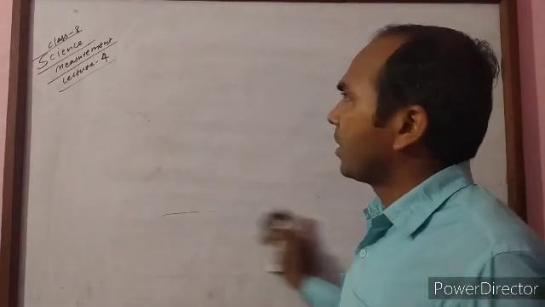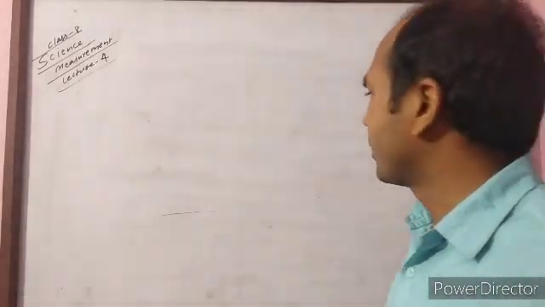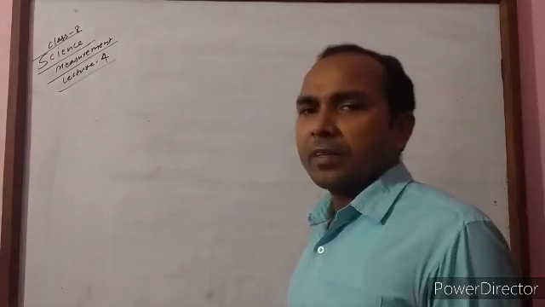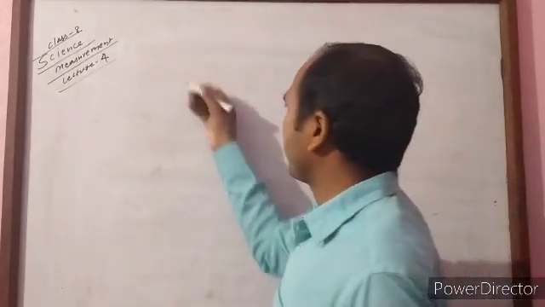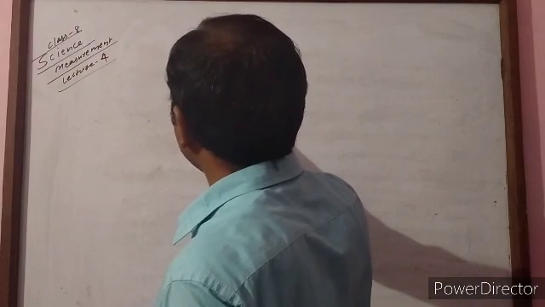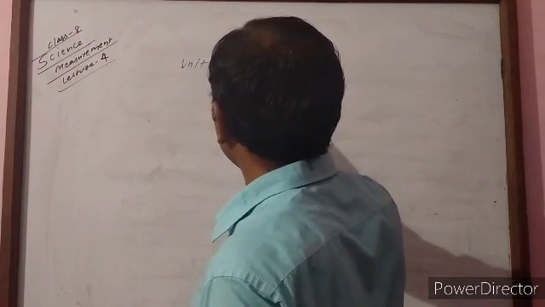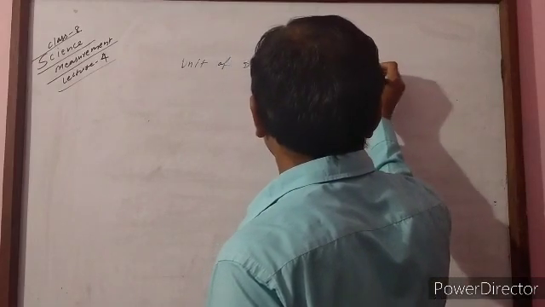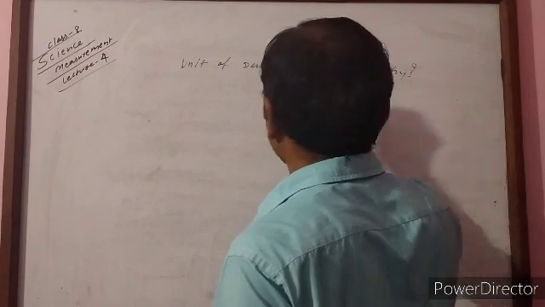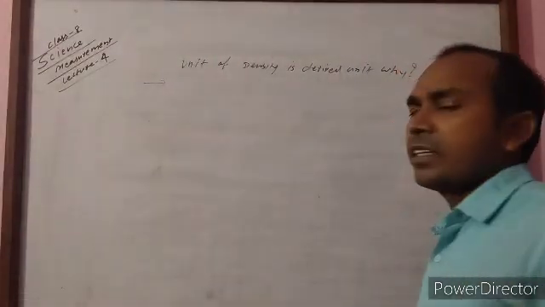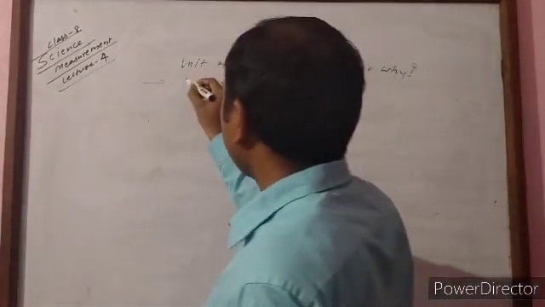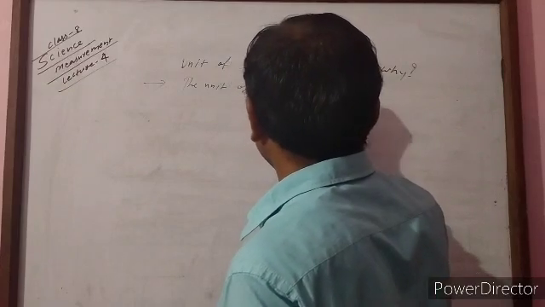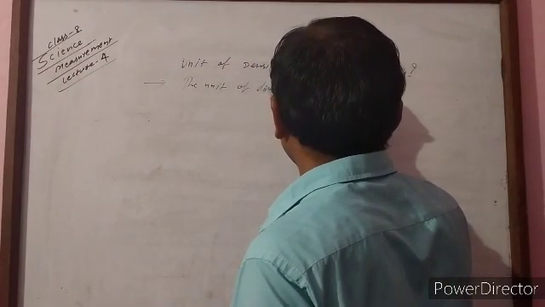Related to conversion, some types of questions also come, like why the unit of density is a derived unit. I am going to discuss one. Then the answer is, we already know the unit of density is kg per cubic meter.